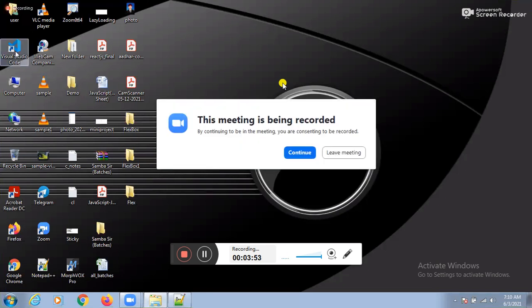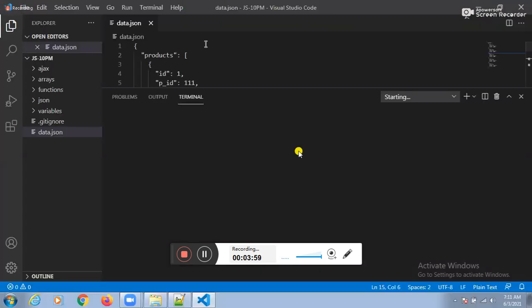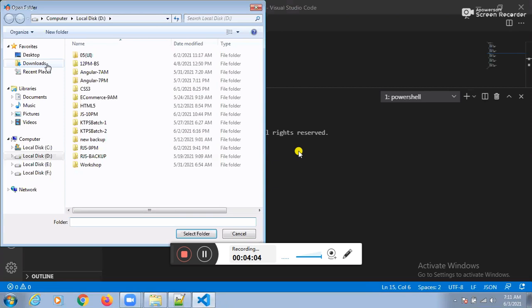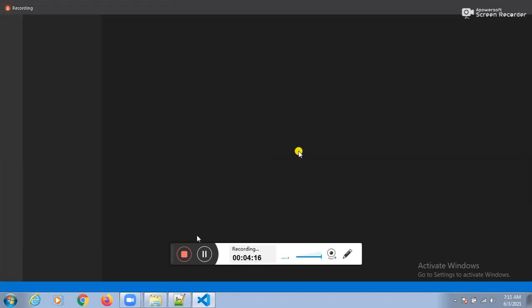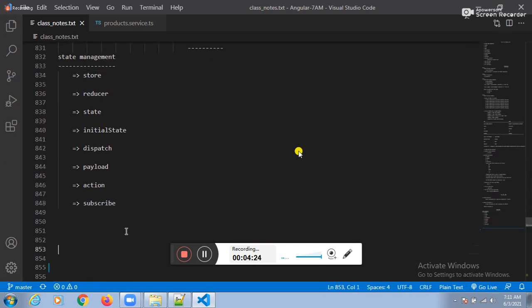Recording in progress. Can I open Visual Studio Code? Yes, sir. Visual Studio Code. File, open folder. Which folder? Angular 7am. Yes, sir. The folder is the Angular 7am folder. Please go to the Angular 7am folder. After going to the Angular 7am folder, can I keep the today heading? 03 06 2021. Lucky Singh, mute yourself.